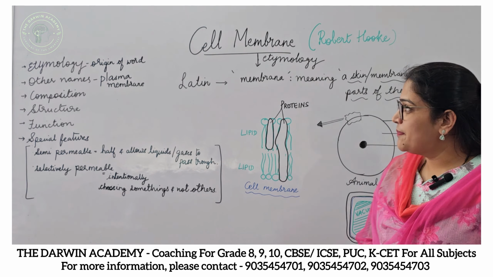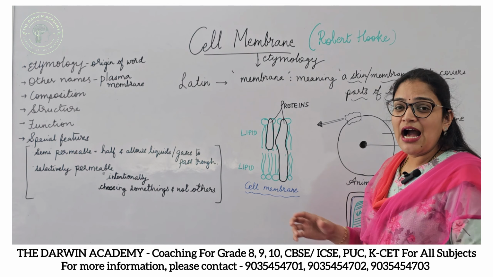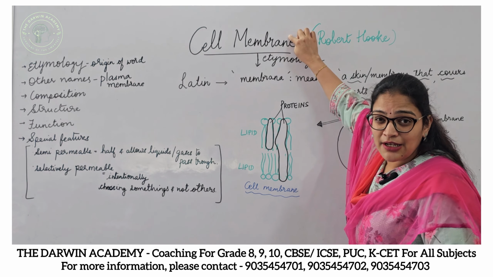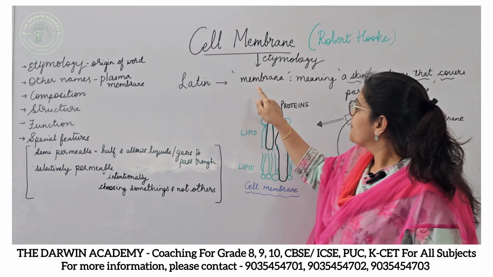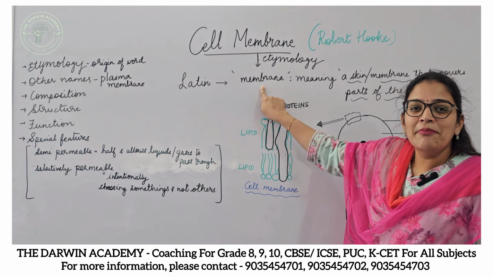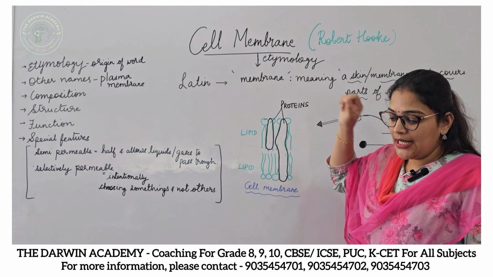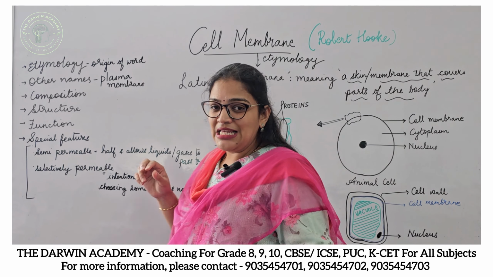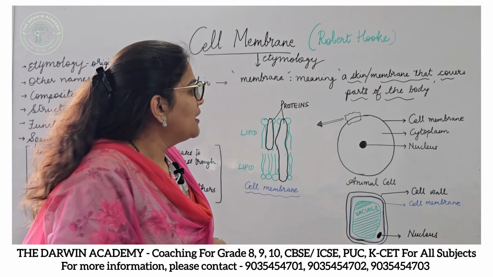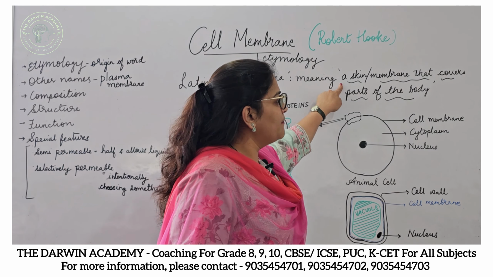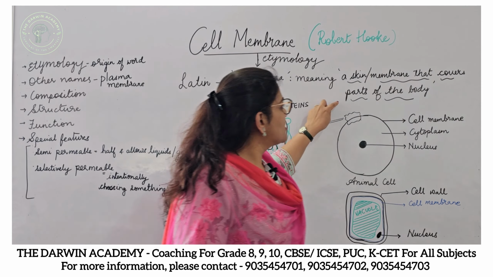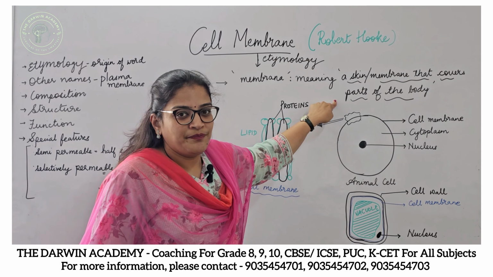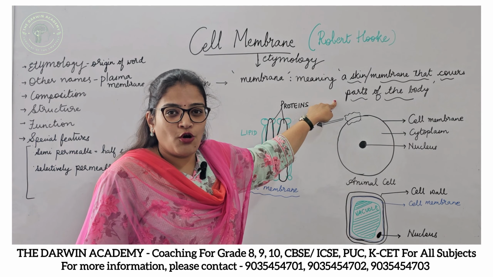Let me repeat that for you. Let's see how the word membrane originated. It originated from the Latin word membrana. Membrana in Latin simply means a skin or a covering which covers parts of the body. I hope this is clear to all of you.